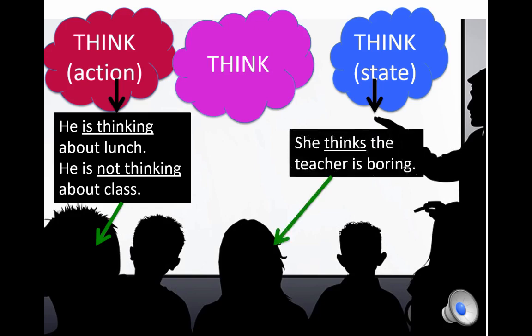However, if I say she thinks the teacher is boring, now I'm using think as a verb of state. Here, think means believe, so we cannot use it with ing.